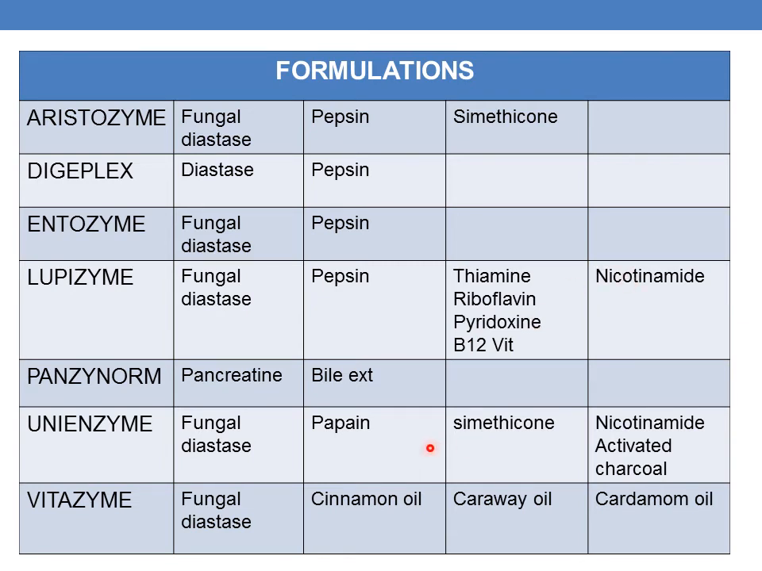The next one is Panzyl-Norm. It contains pancreatin and bile extract. Next one is Uni-enzyme. It contains fungal diastase, papain, simethicone, nicotinamide and activated charcoal. The next one is Vitazyme. It contains fungal diastase, cinnamon oil, caraway oil and cardamom oil. These are the various formulations existing in the market.